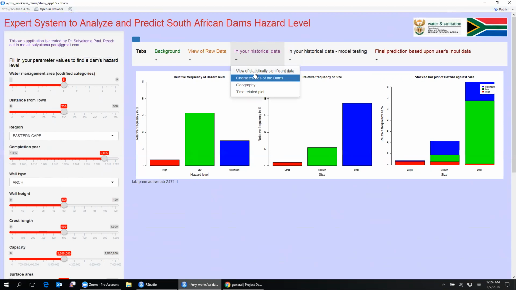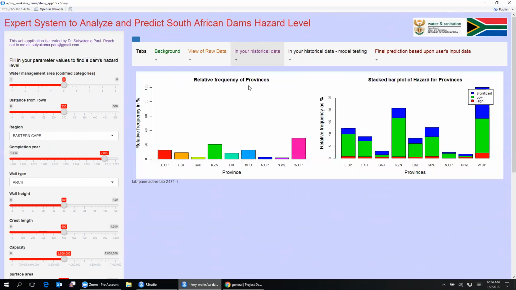Next, let us look at the overall geography. This shows you, for each province, the relative frequency of dams.